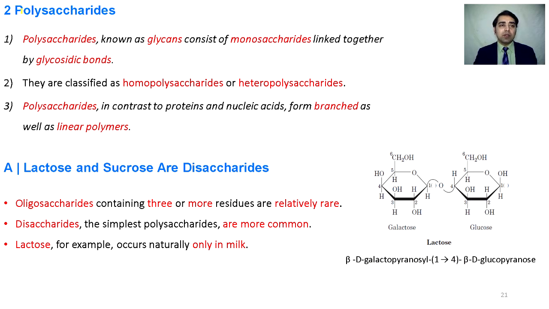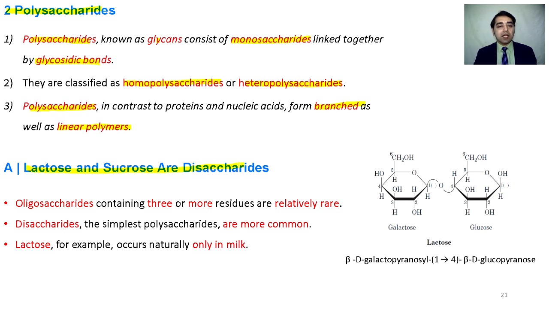Now we are moving towards the polysaccharides. Polysaccharides are also known as glycans. They are made by the joining of monosaccharides through glycosidic bonds. There are two types of polysaccharides: one is homopolysaccharides and the other is heteropolysaccharides. Polysaccharides have both branched and linear structures, in contrast to proteins and nucleic acids.